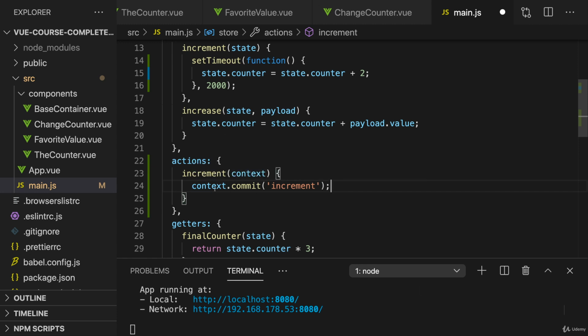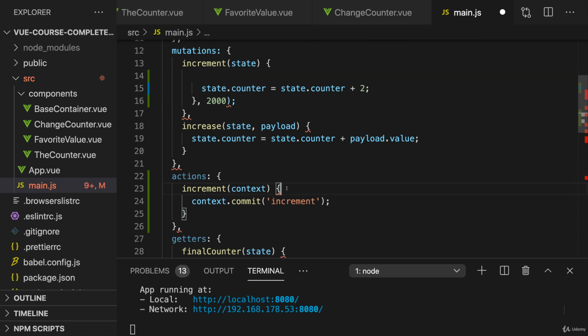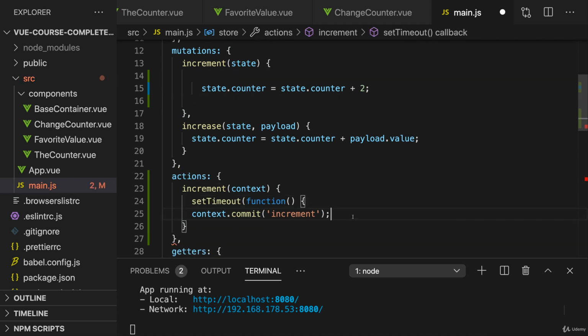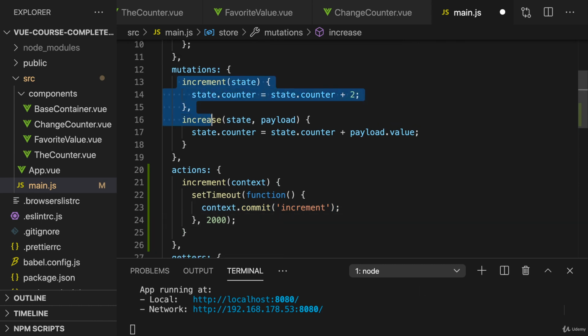And now we got an action which commits increment. The interesting thing is that actions, unlike mutations, are allowed to run asynchronous code. So we can take our timeout here and wrap context commit with it. With that, the mutation is synchronous again, but the action is asynchronous, which is allowed by Vuex. It simply commits the mutation only once the 2 seconds have passed. And now we need to change our component code and make sure that we don't commit from inside the component, but that we use the action instead.